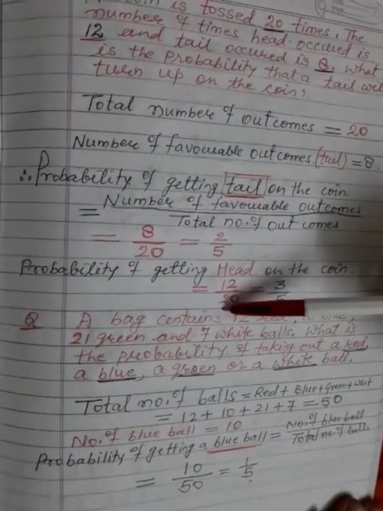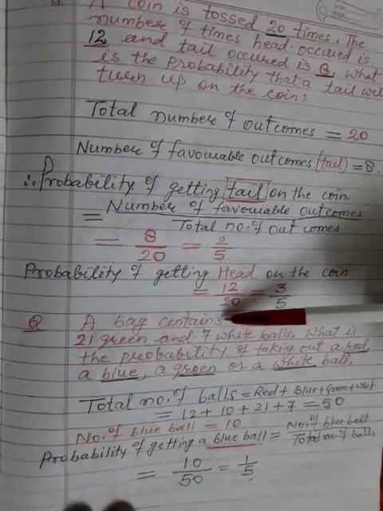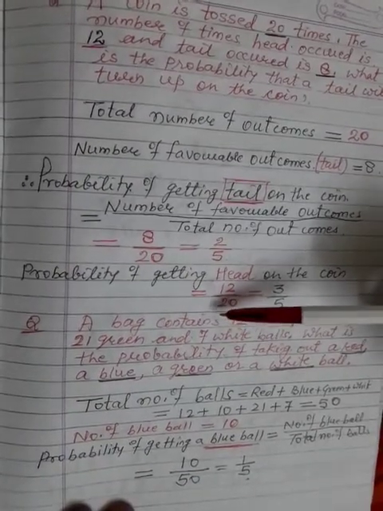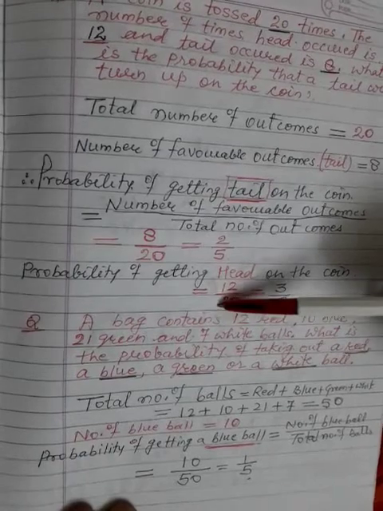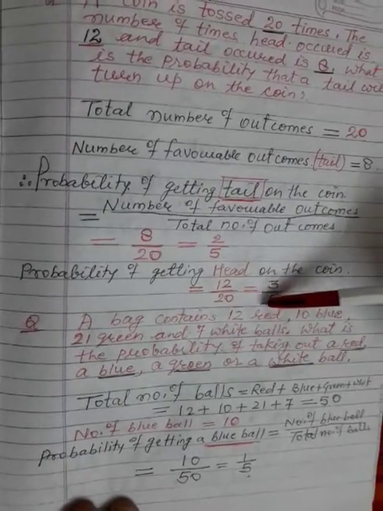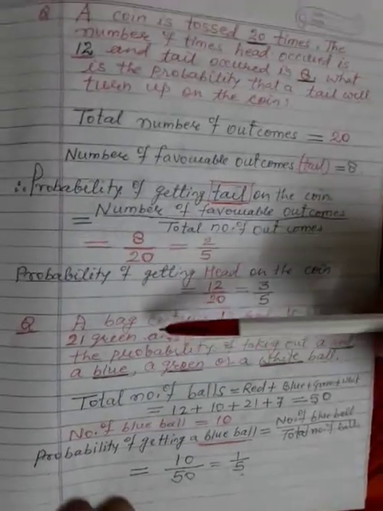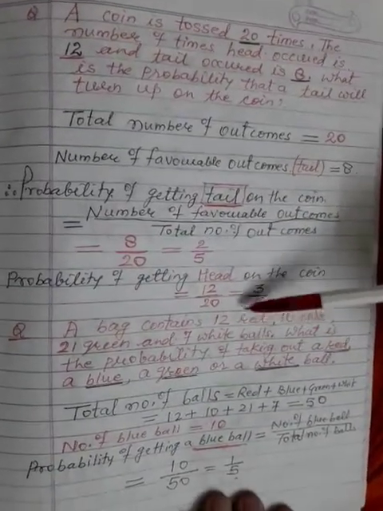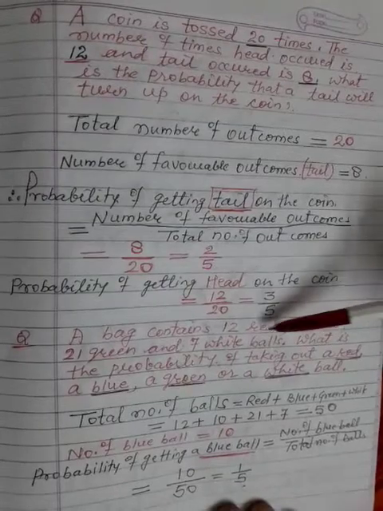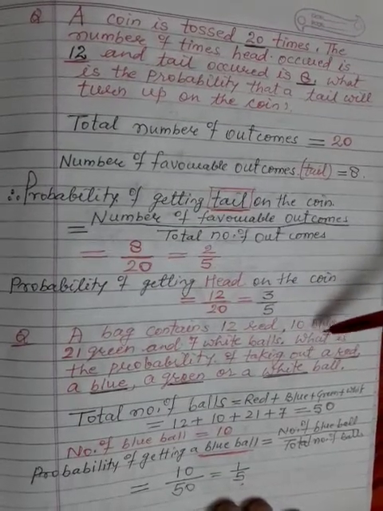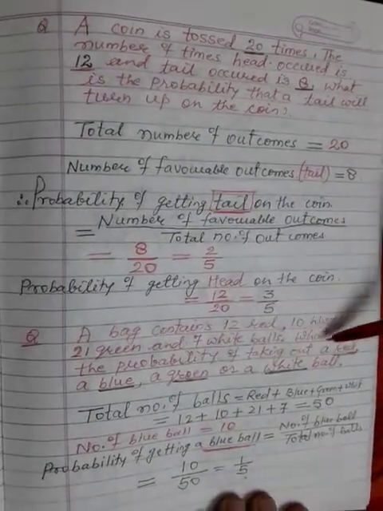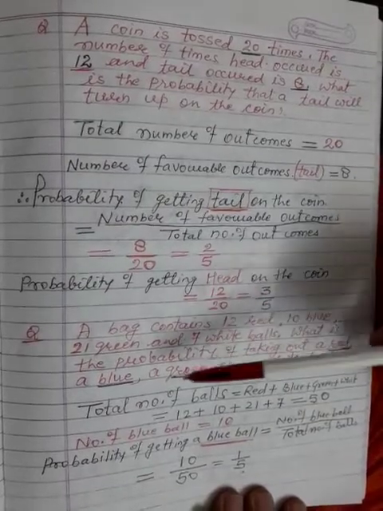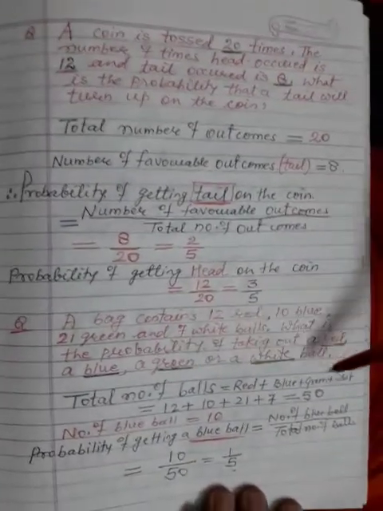Another question. In day-to-day life, small children also use this one. A bag contains 12 red, 10 blue, 21 green and 7 white balls. In a bag, different types of balls are there, carrying different numbers. So what is the probability of taking out a red or a blue or a green or a white ball?